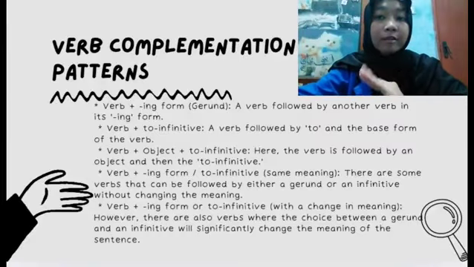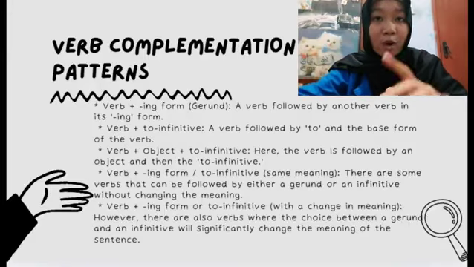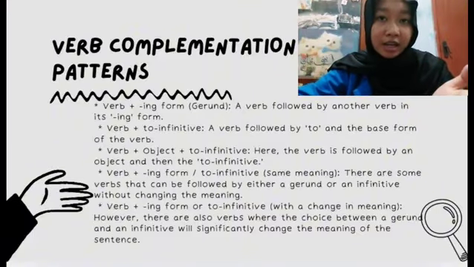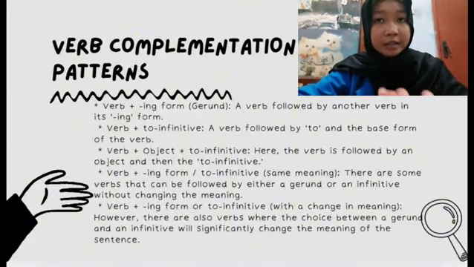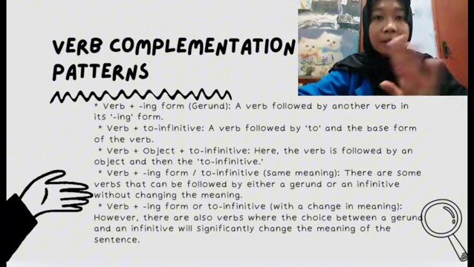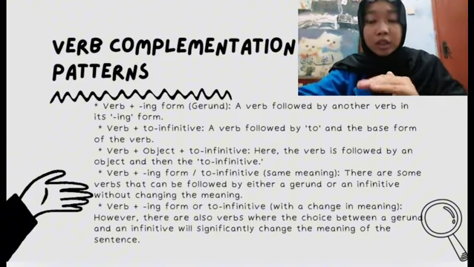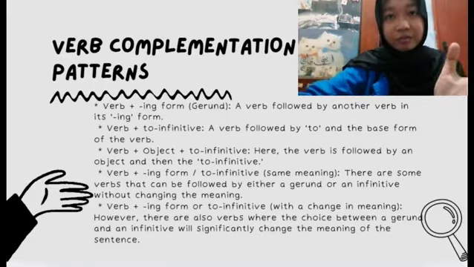Number 4, verb plus ing form or to infinitive, same meaning. There are some verbs that can be followed by either a gerund or an infinitive without changing the meaning. And the last, verb plus ing form or to infinitive with a change in meaning.